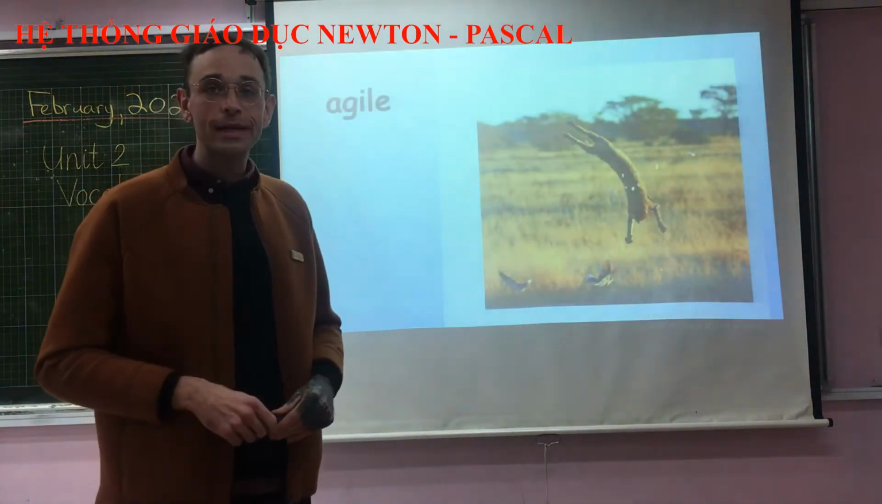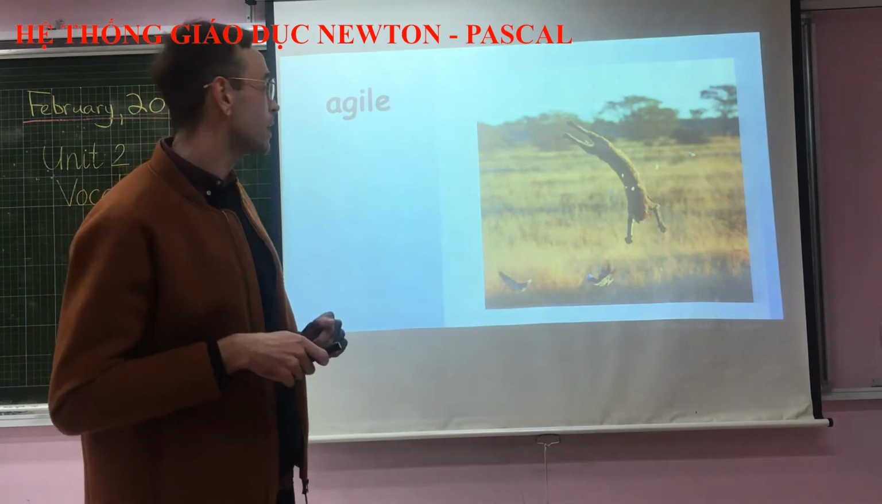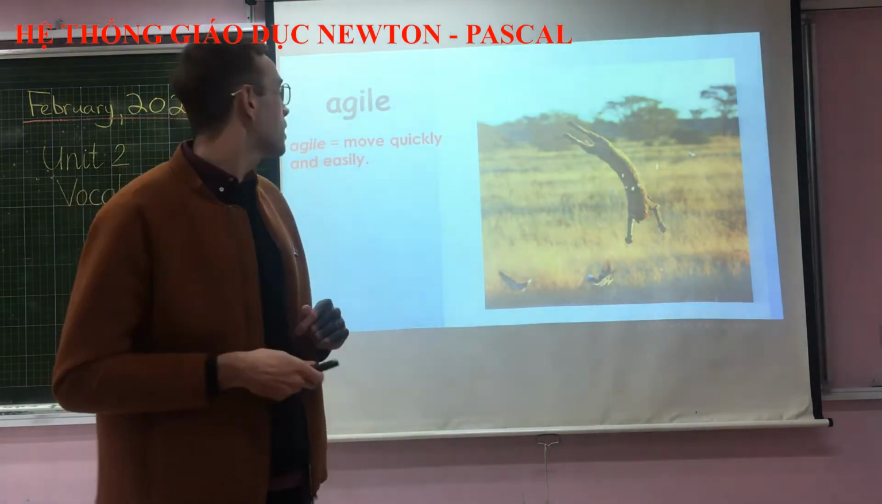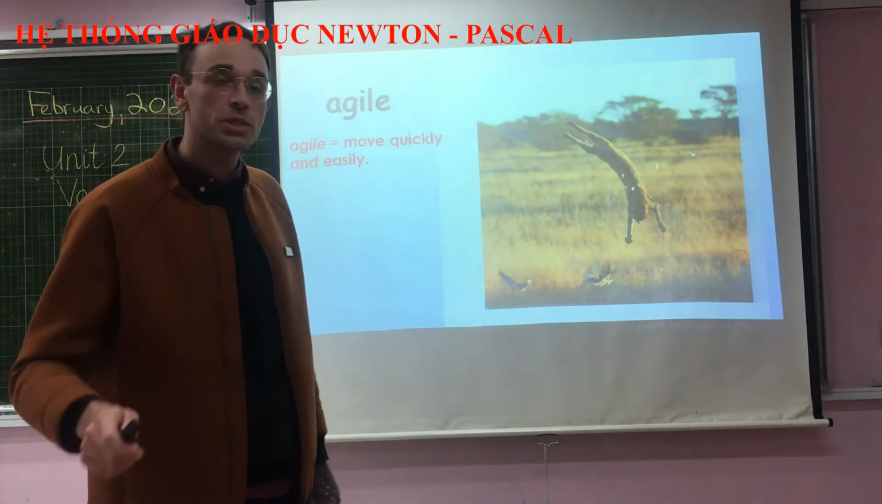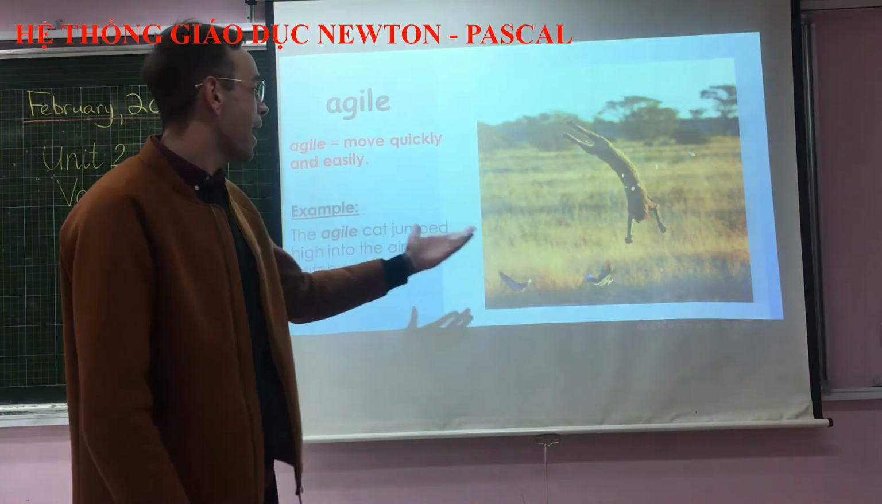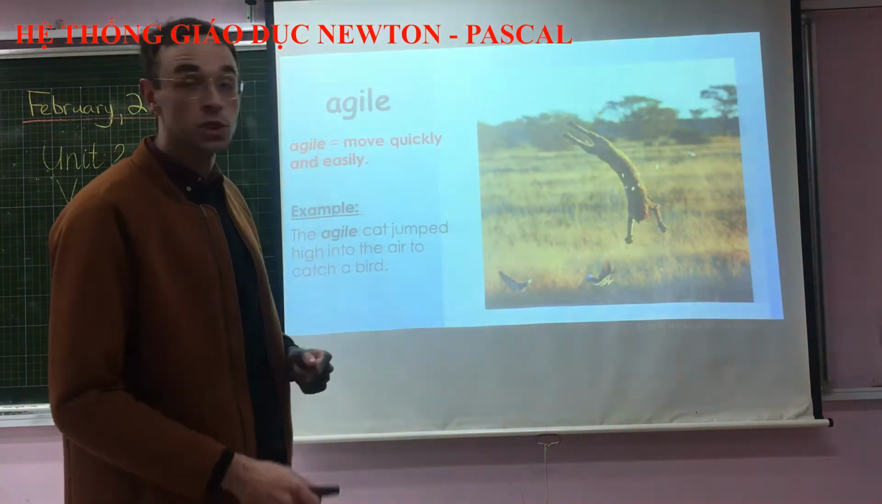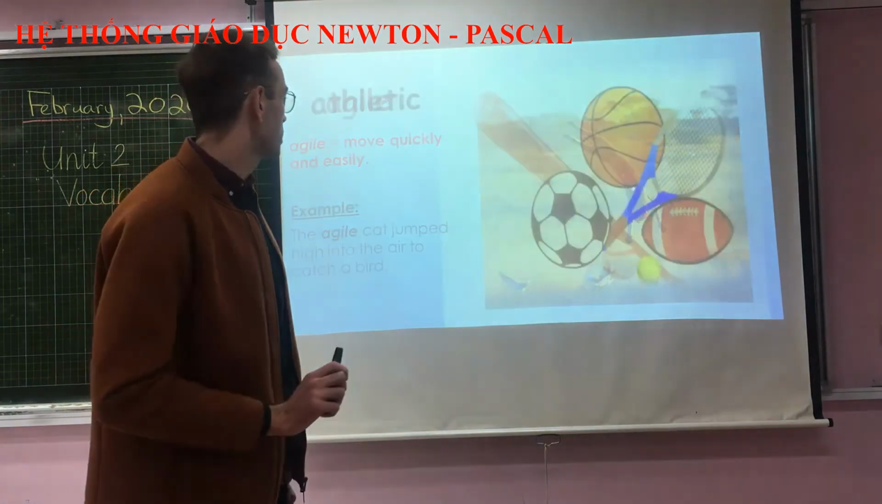Our first word is agile. Here we have a picture of an agile cat. Agile means that you are able to move quickly and easily. Let's see agile used in a sentence. The agile cat jumped high into the air to catch a bird. Okay, let's move on to our next word.